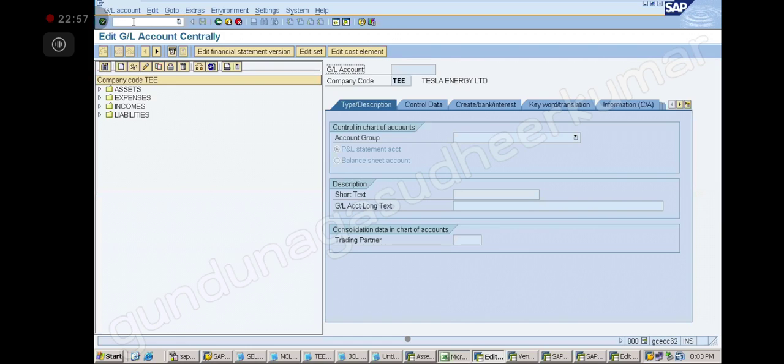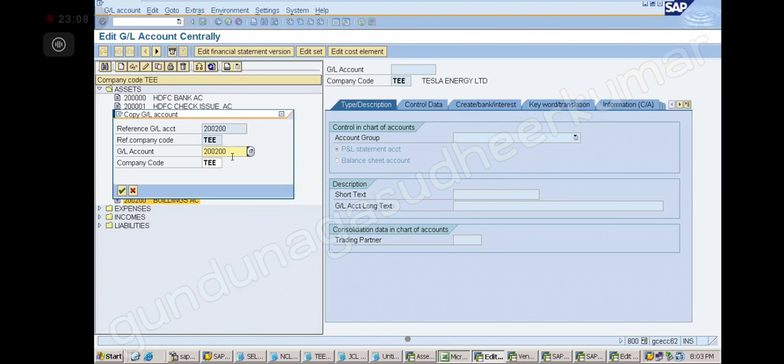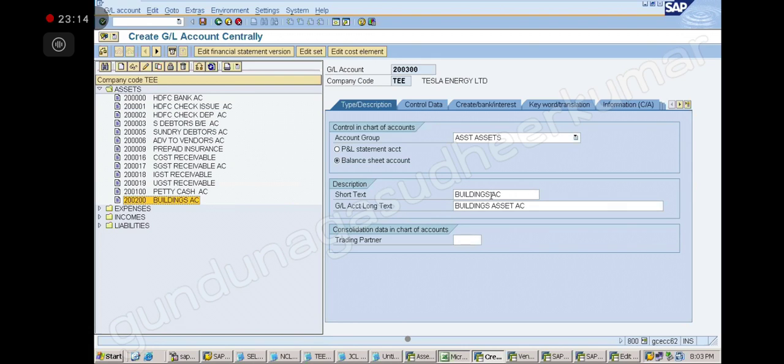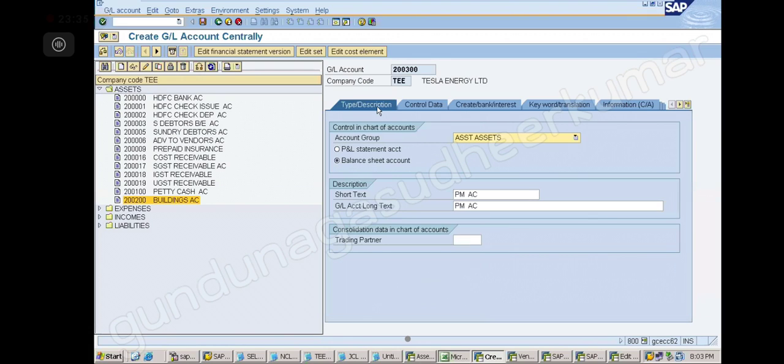Okay. Now what should I do? Plant and machinery. Plant and machinery accumulated. Good. First I have to create the buildings. I will copy and I will give some other number, that is 200, 300. Enter, and here I will create the plant and machinery account. Okay, this is my plant and machinery account. Okay, then control data. INR only, everything else is the same, na? Ditto. Everything else is the same, only I am creating the asset and the plant.